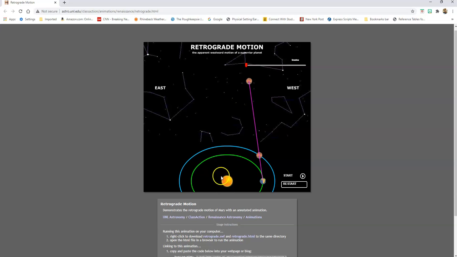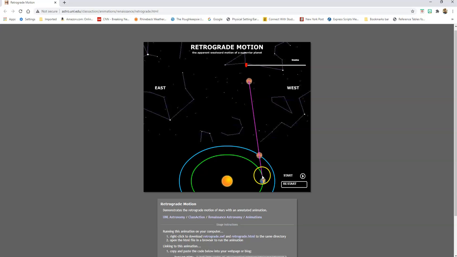Hopefully this will make sense. So what you're looking at here, you've got the sun in the middle. Of course, this green ellipse or oval is the Earth's orbit. This blue orbit is Mars. Mars is further from the sun. And as the Earth and Mars revolve around the sun, we move a little bit faster because we're closer to the sun. That's another one of Kepler's laws we'll get into. Very easy law: the closer a planet is to the sun, the stronger the gravitational pull and the faster that planet goes.